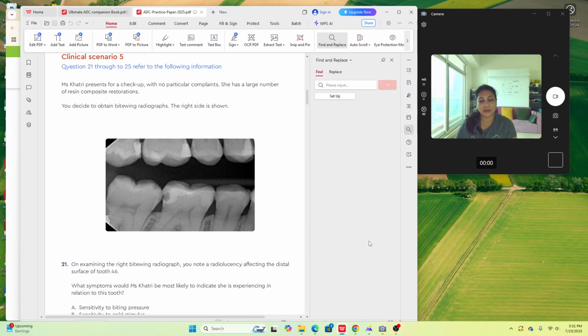Caries management is one of the favorite topics of the Australian Dental Council written exam, and they will definitely ask 5 to 6 questions on this. Now, caries management particularly is not given in any textbook as such, as in how to manage caries. There are basic concepts given in your student textbook, how to prepare a cavity. Grossman says what happens when the caries is reaching the pulp. That's the endo stuff. But caries management particularly is more of a pedo topic because it says how to remineralize caries. It's a part of conservative dentistry also.